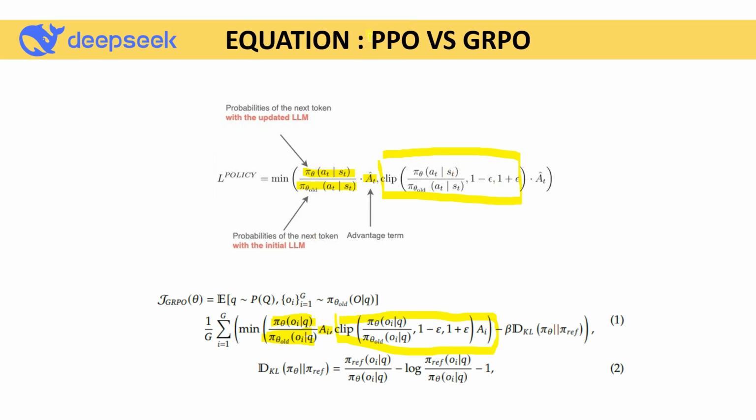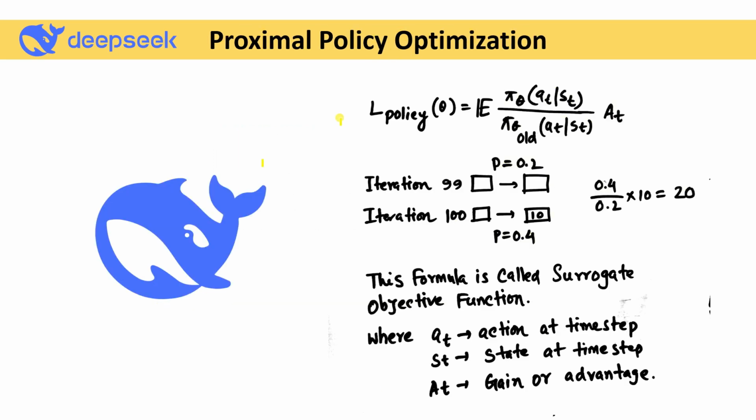Now let's elaborate more on proximal policy optimization and see what the math behind this PPO algorithm is. Here you can see the term called pi theta, which takes one state and, based on the state, gives me one action. In the same way, this is nothing but the previous probability, and you can also see it has the advantage term.